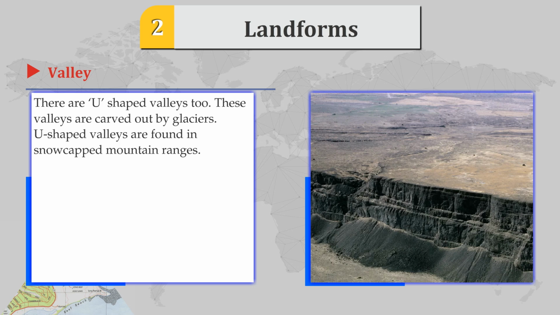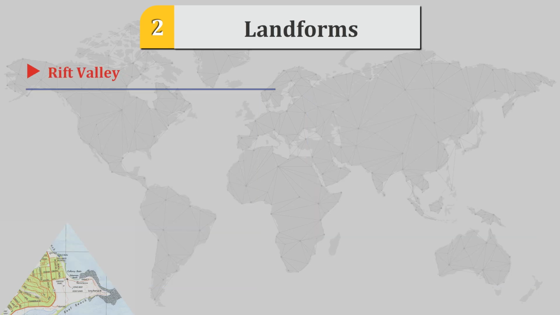There are U-shaped valleys too. These valleys are carved out by glaciers. U-shaped valleys are formed in snow-capped mountain ranges.